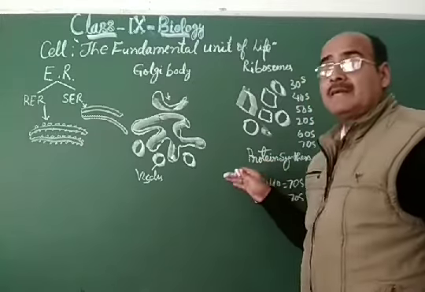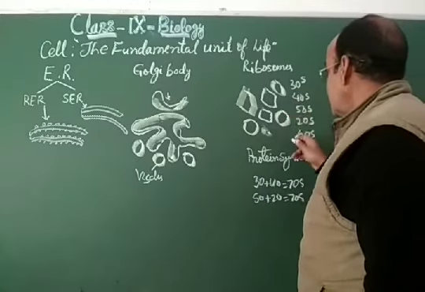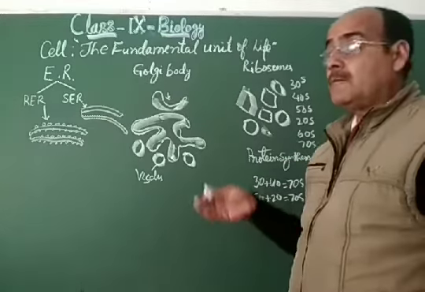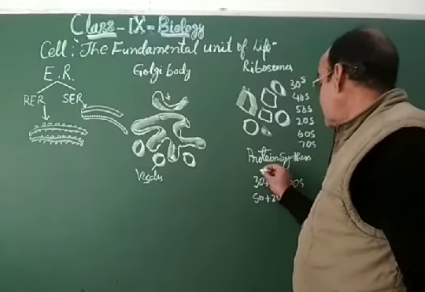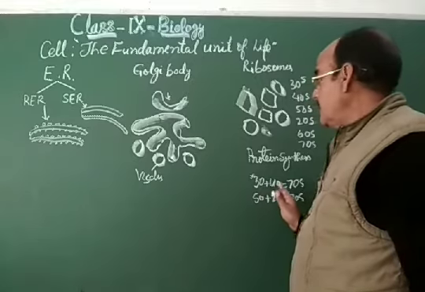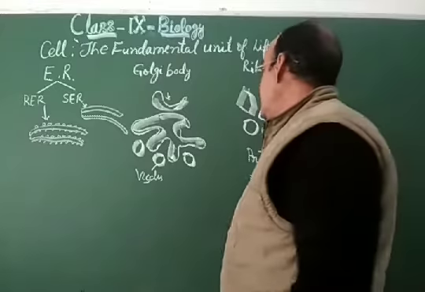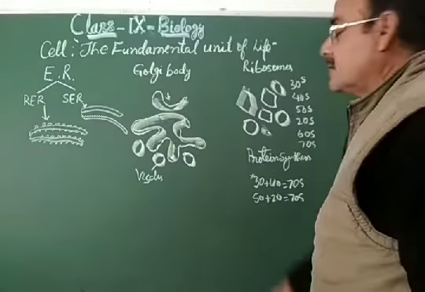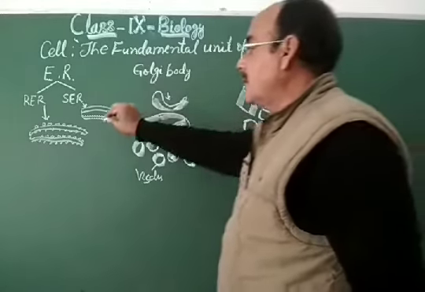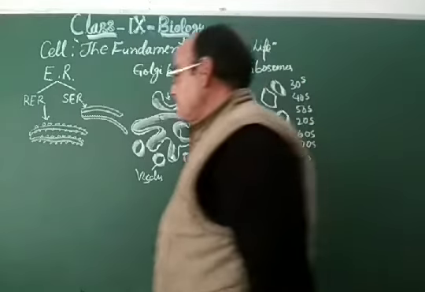Whatever kind of protein is going to be synthesized, there will be a combination of ribosome subunits, whether 30, 40, 70 or 50, 20, 70. As per the nature and quantity of the protein, they get united and perform the synthesis. So ribosomes are found independently and on the rough endoplasmic reticulum.